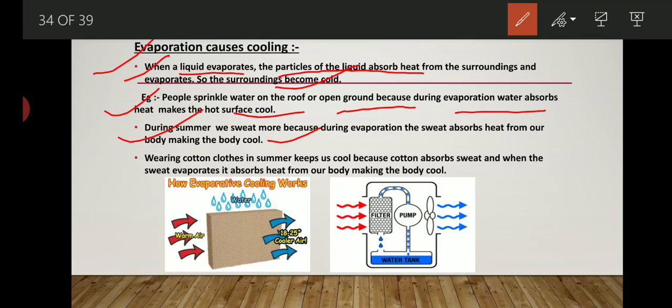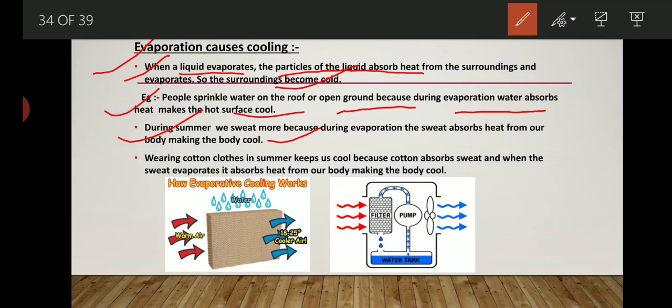That we also know, during summer we are sweating a lot. So why is it so? Whatever water we are drinking is present in our skin. So at that time it absorbs energy from the surroundings and the water molecules get evaporated by the evaporation process, and we feel cold.